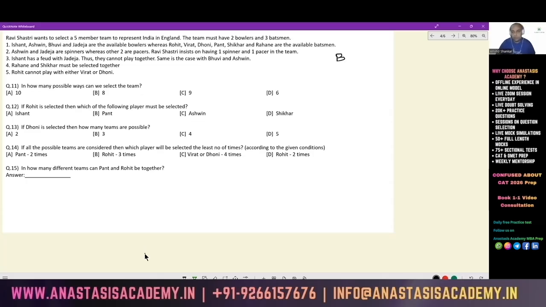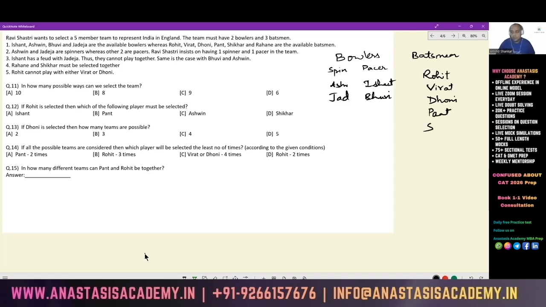So within bowlers, we have a further classification. We have spinners and we have pacers. Within batsmen, there is no such distinction. So spinners are Ashwin and Jadeja, and pacers are Ishant and Bhuvi, and batsmen are Rohit, Virat, Dhoni, Pant, Shikhar and Rahane.